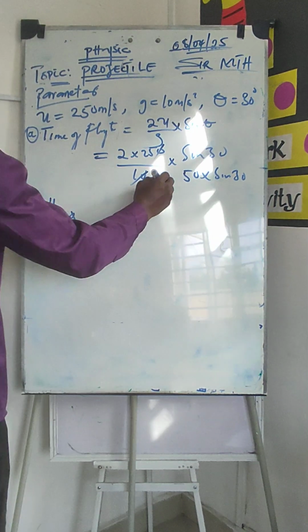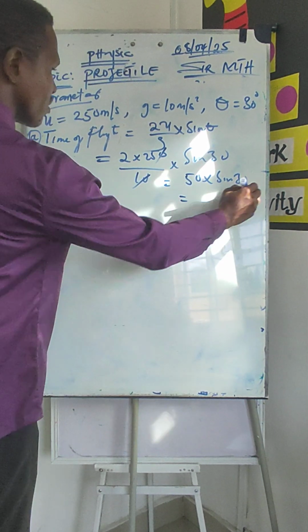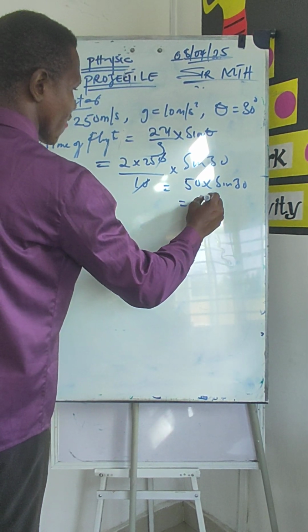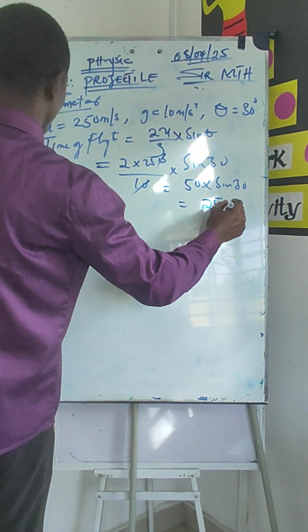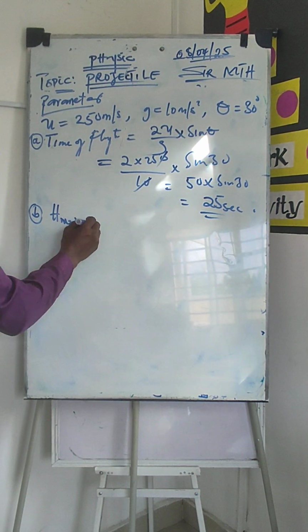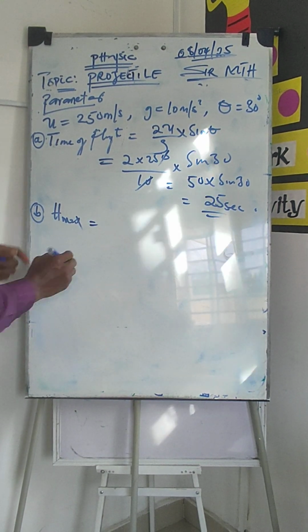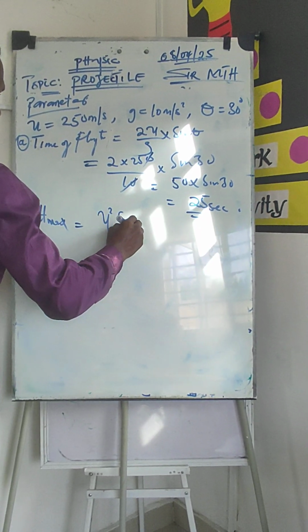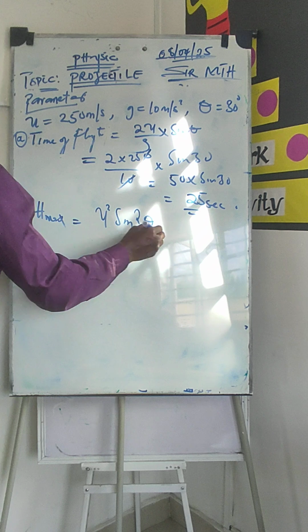What is it giving us? We have half of 50, which is 25 seconds.